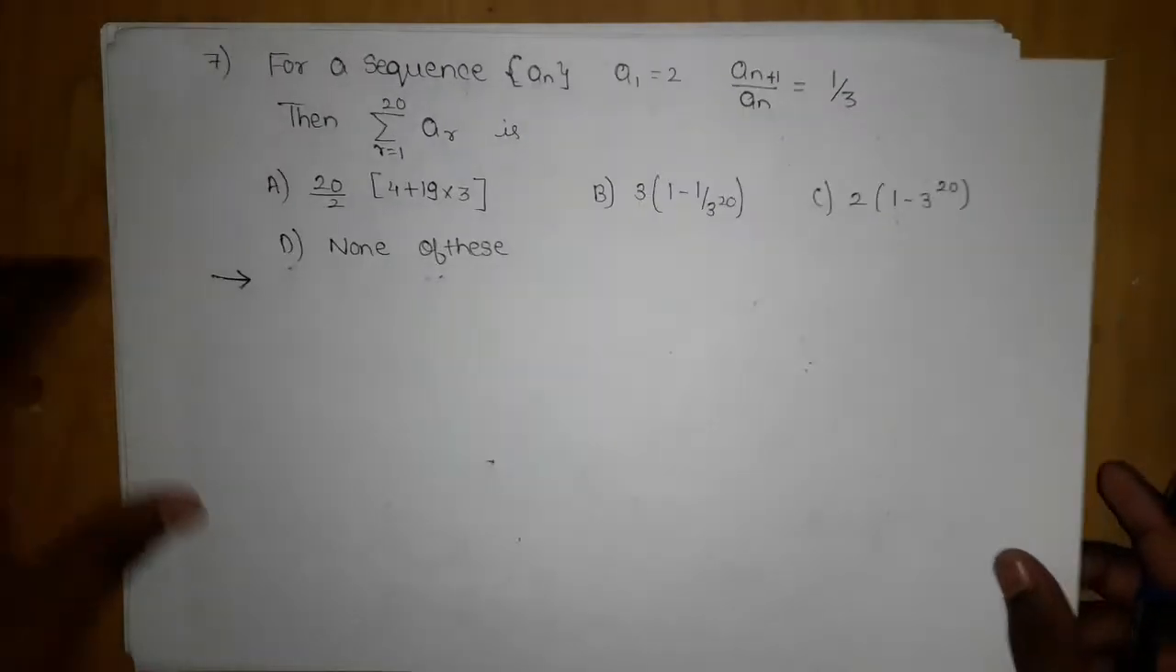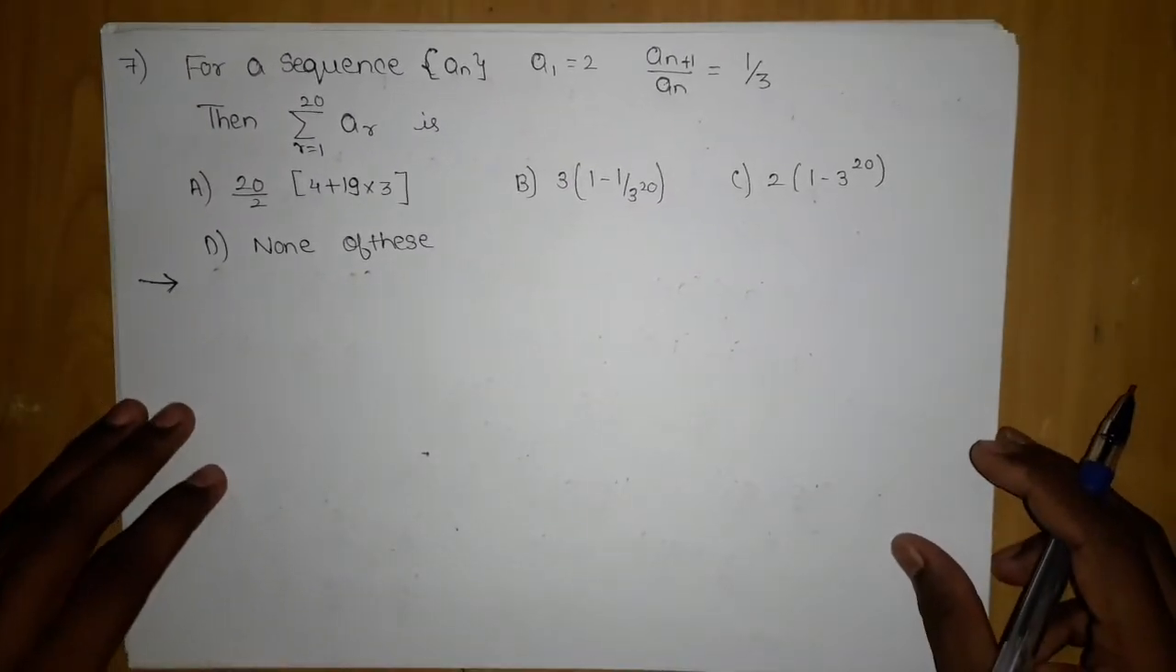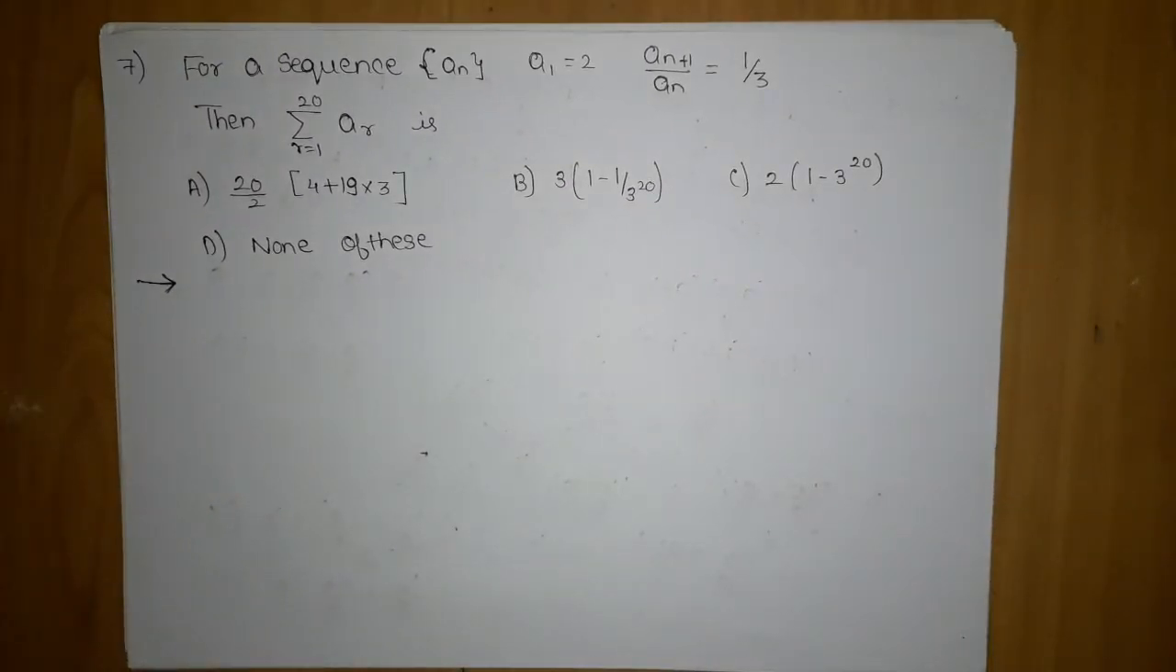The next question is as follows: for a sequence an, a1 is equal to 2 is given, and a(n+1) by an is equal to 1 by 3, is given. Then summation r equals 1 to 20 ar is what? Option A is 20 by 2 into (4 plus 19 into 3). Option B is 3 into (1 minus 1 by 3 power 20), option C is 2 into (1 minus 3 power 20), and option D is none of these.